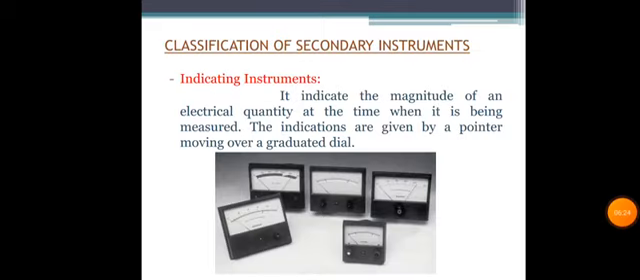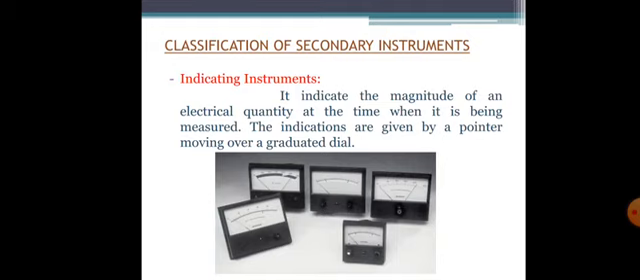So what is this indicating instrument? Actually, an instrument that will measure and indicate the magnitude of electricity. It need not be electricity all the time. It can be any signal. Okay, the indications are given by a pointer moving over the calibrated scale. So there are some examples shown in the figure. So there is an indicating instrument which has a pointer above the calibrated scale.